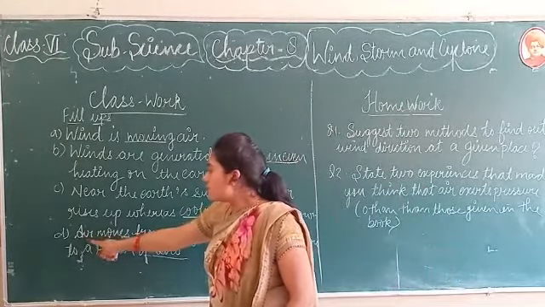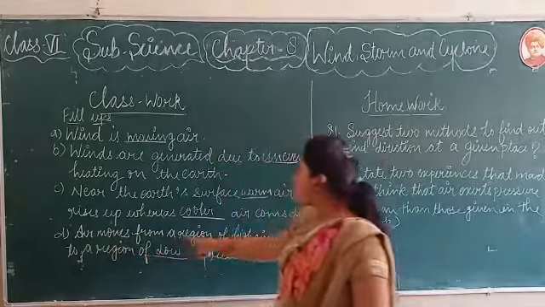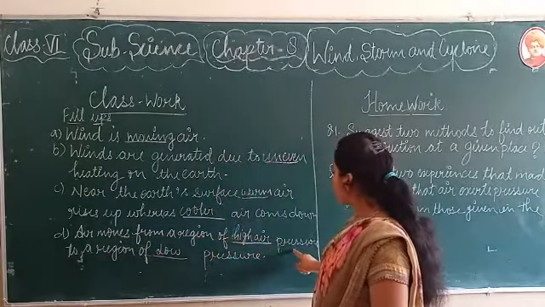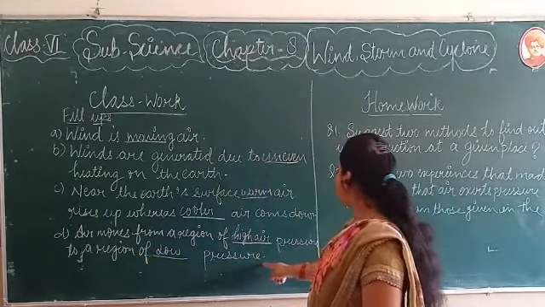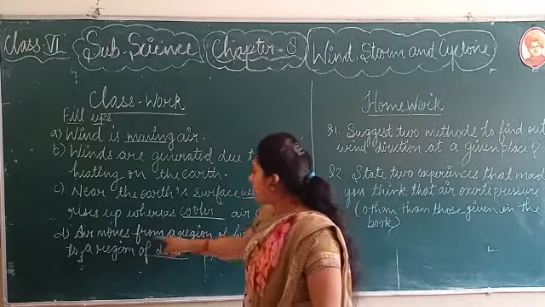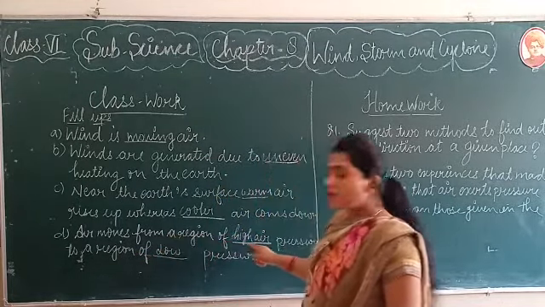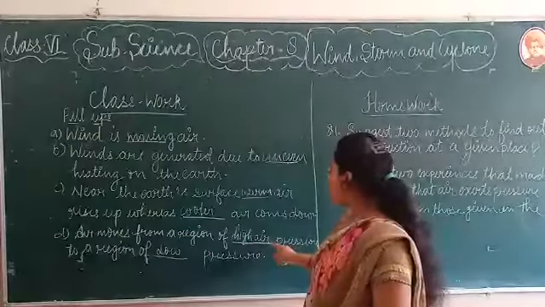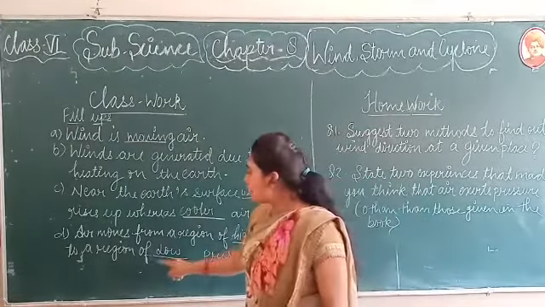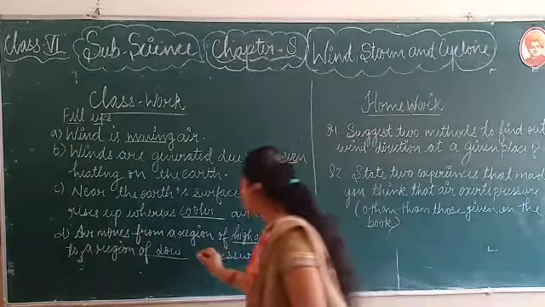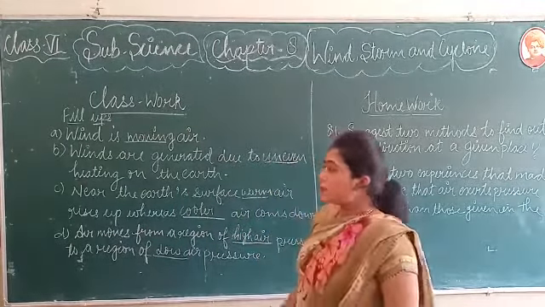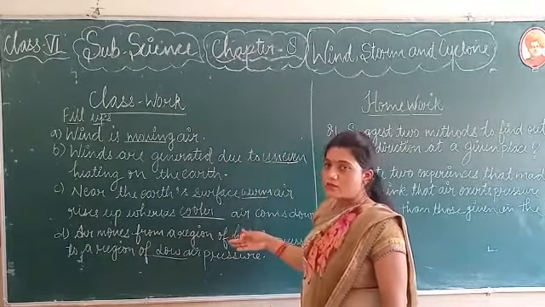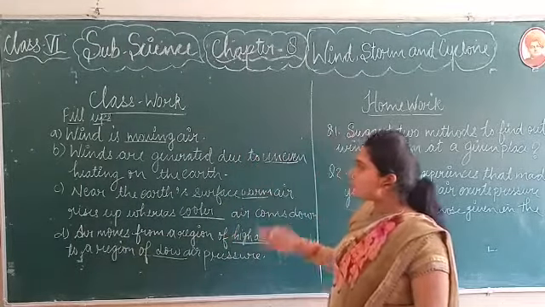Now next one, D, air moves from a region of dash pressure to a region of dash pressure. So air moves from a region of high air pressure to a region of low air pressure. Okay. So these are the answers for the fill-ups.